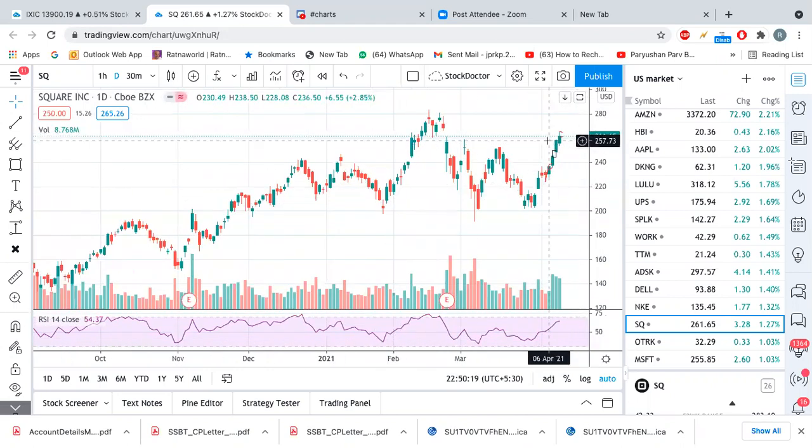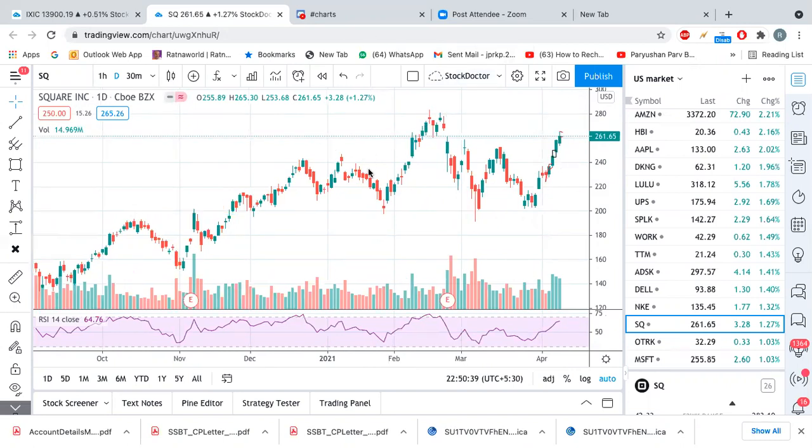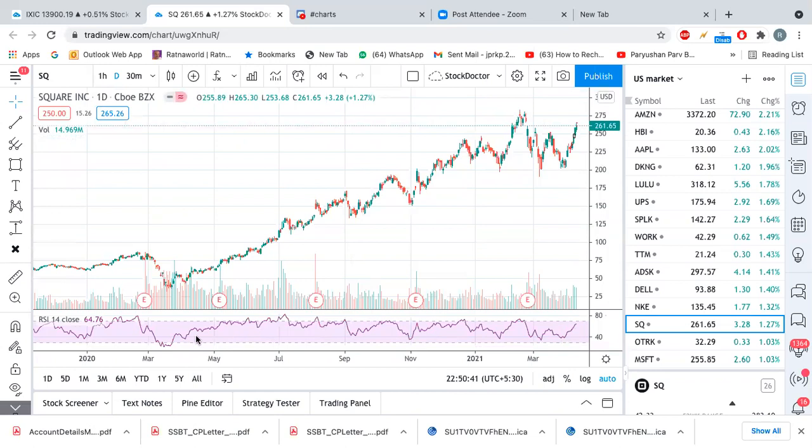For example, if 261 is the current stock price, then you should have the range where the stock was trading. If it is trading at 260 and you go back 2 years, 2020, is this range useful for you?